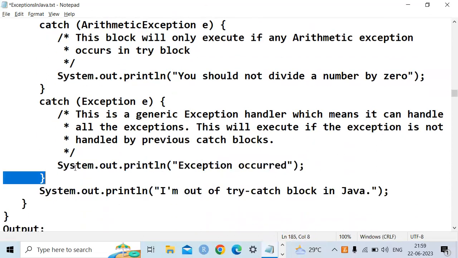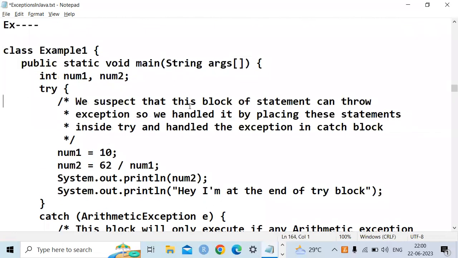Exception occurred. So different areas. Likewise, we can give multiple exceptions, multiple catch blocks. It is like simply saying if, else if. If the condition fails, what do you have to do? Next condition fails, next. So there is a possibility of having more than one exception in the try block. For example, as we said, the 0 is one exception.